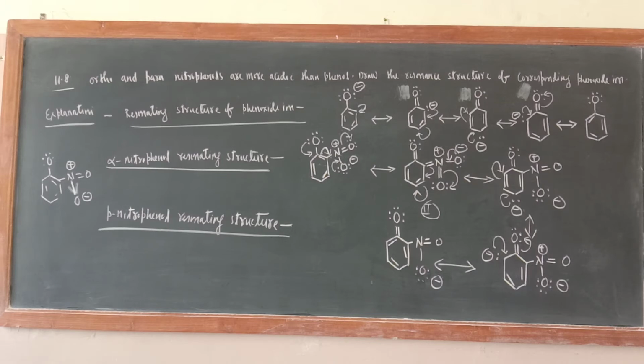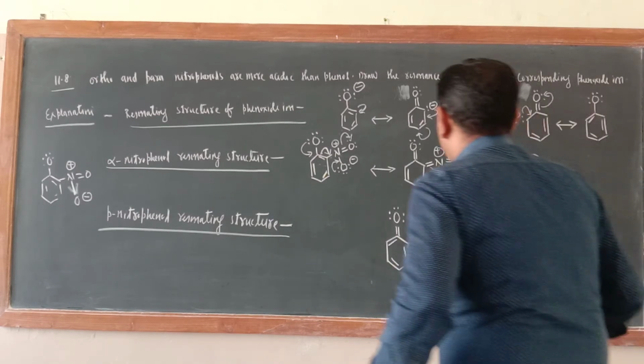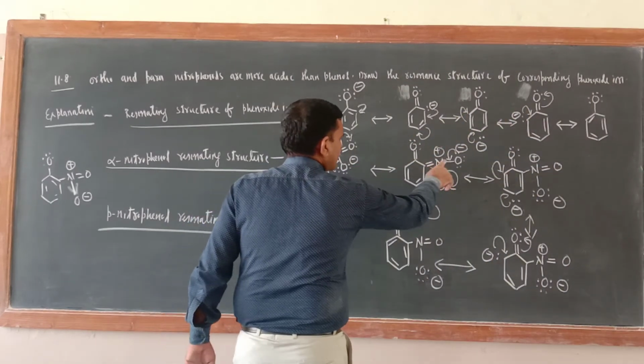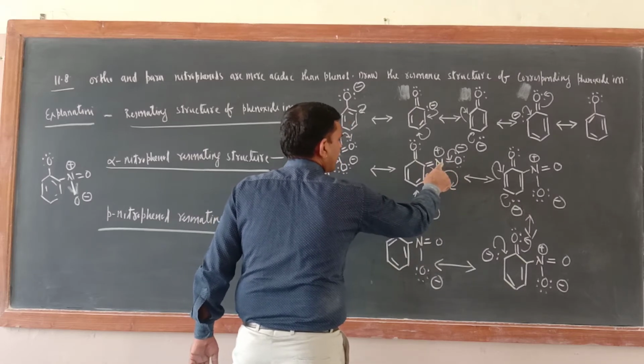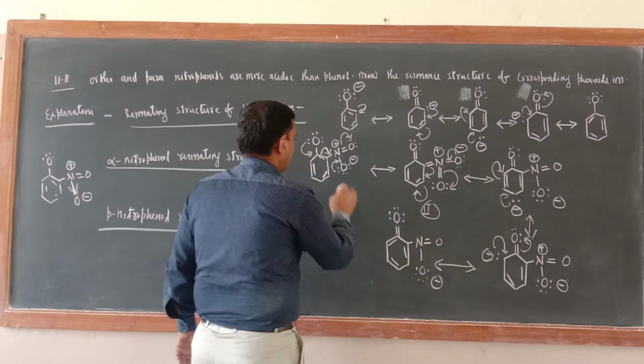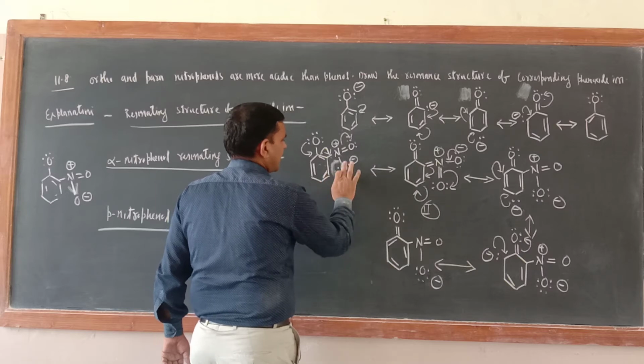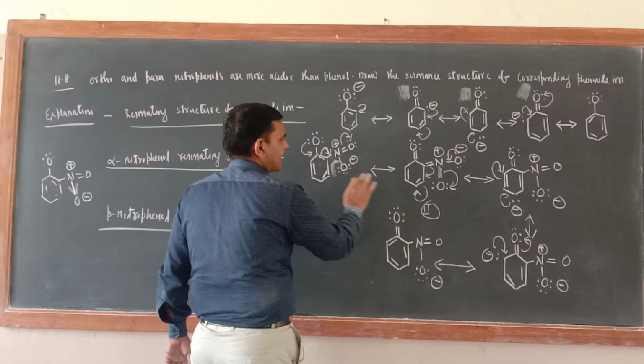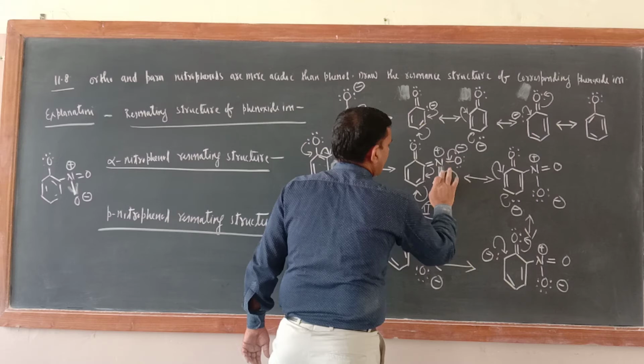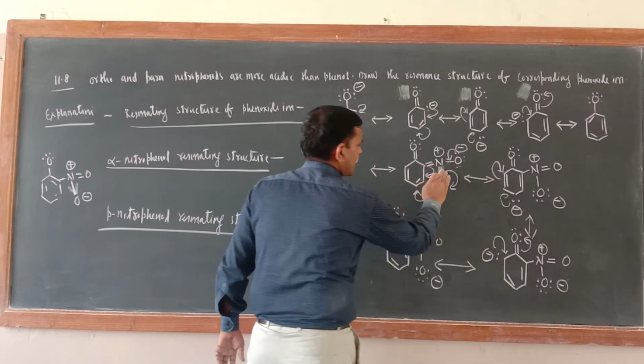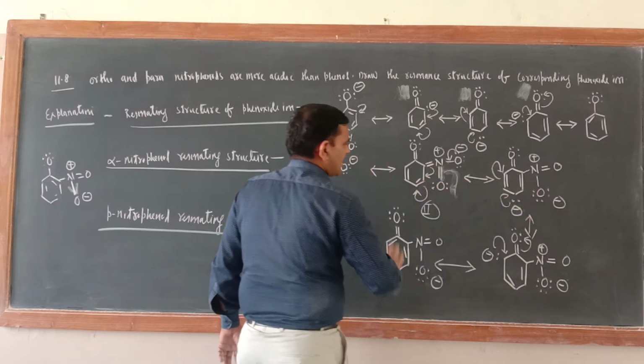Dear cadets, there is one correction, just see. In this structure nitrogen has got 5 bonds. Actually it should have been 4. Don't shift these electrons here. So here a double bond will not come. Rest everything is the same.